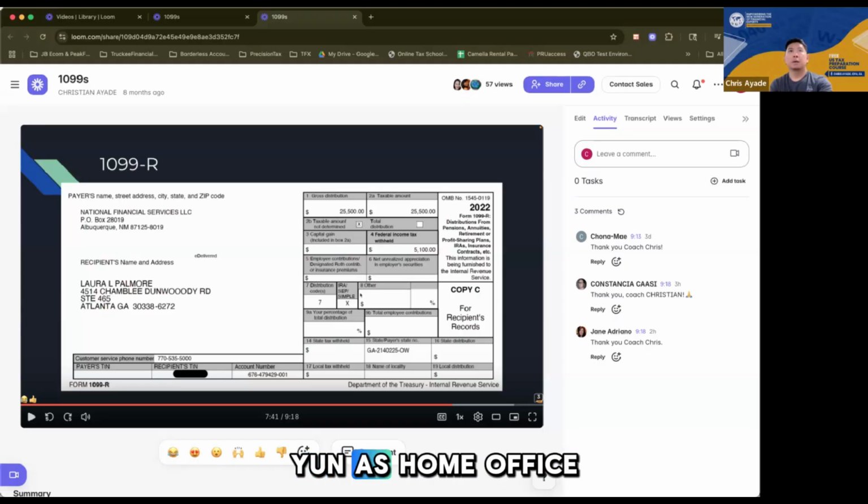Is that classified as a home office? I think, Geraldine, you're referring to Queenie's question. Yes, it's a home office, though it depends. It depends on whether the rented space was used as a home office. But most of the time, if the business rents the taxpayer's personal space, that could be classified as a home office.